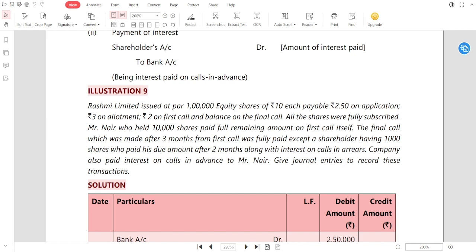It's a very good sum. Okay guys, so both we are going to learn here, interest on calls in advance and interest on calls in arrear. Both ways we are going to learn it. Please go through it, and till then we'll make a format also. Everyone please go through the sum once. We have both calls in advance and calls in arrear. Both we have.